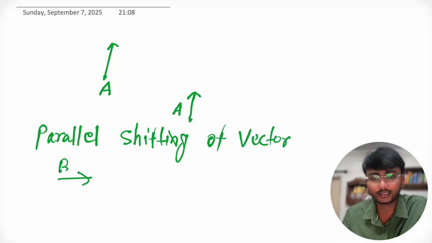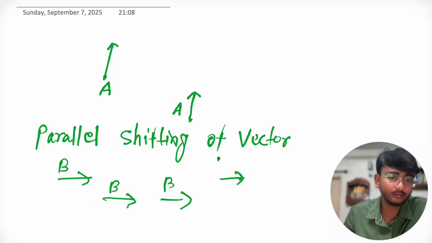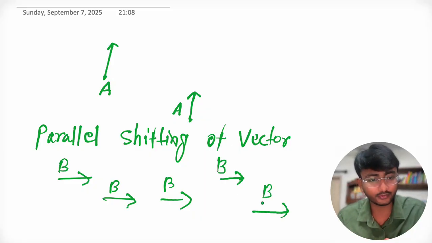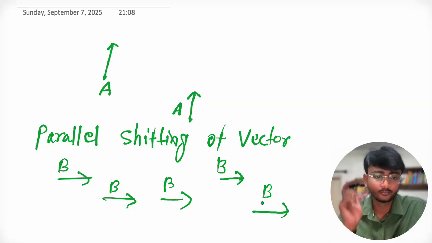You can say this is B vector. So you can parallelly shift it as B, B, B. There will be no impact on the vector, because you have not changed the direction or the magnitude. This is what we call parallel shifting of a vector.